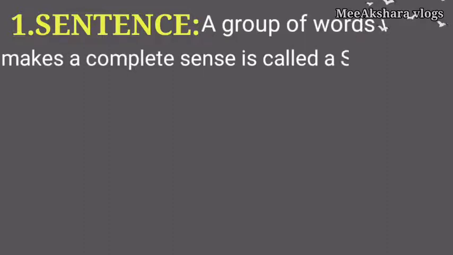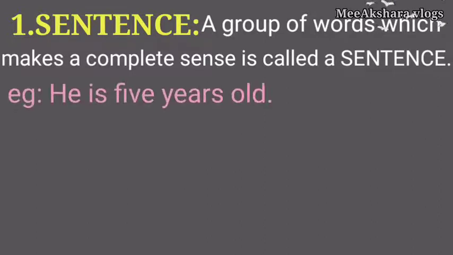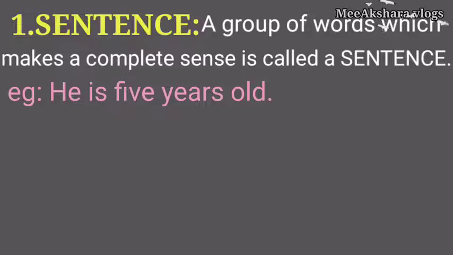A sentence is a group of words which makes a complete sense. Let us understand this by taking an example. He is 5 years old. Is this a sentence? Yes. But why? Because all the words are formed in a correct way so that it is giving a complete sense or a complete meaning to the sentence.